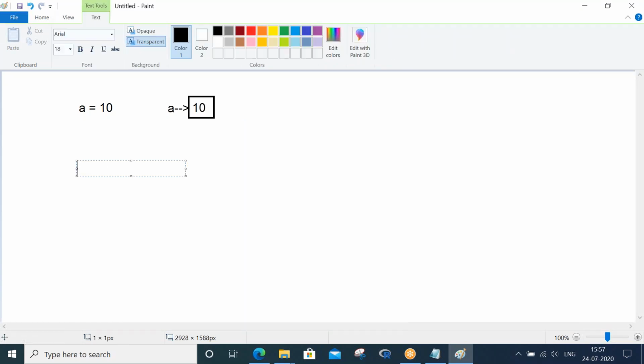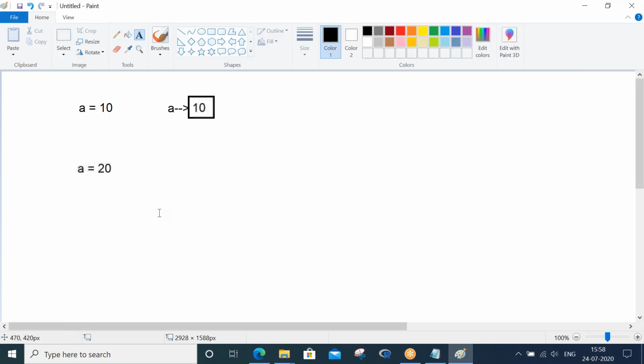Now in a Python program, let's say you try to make a equals 20.